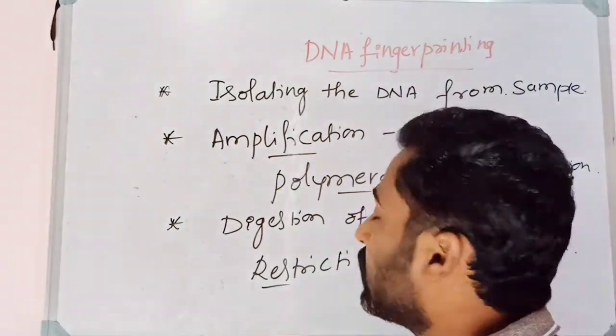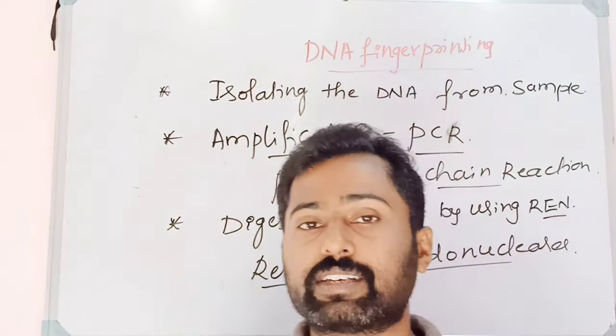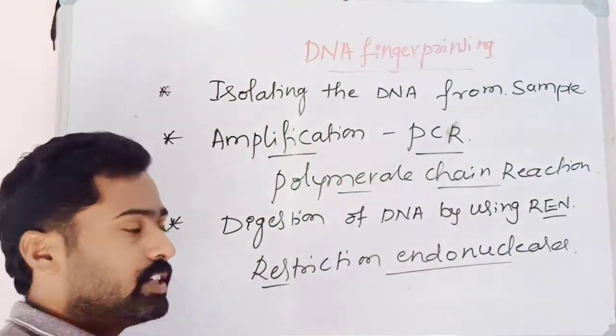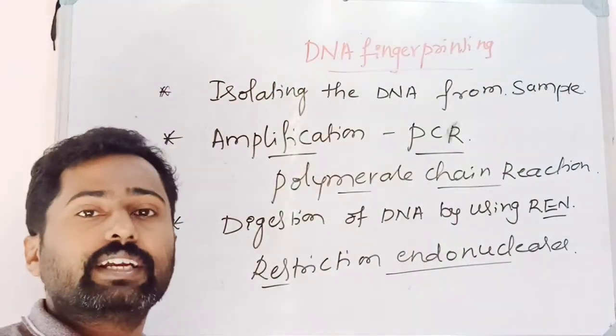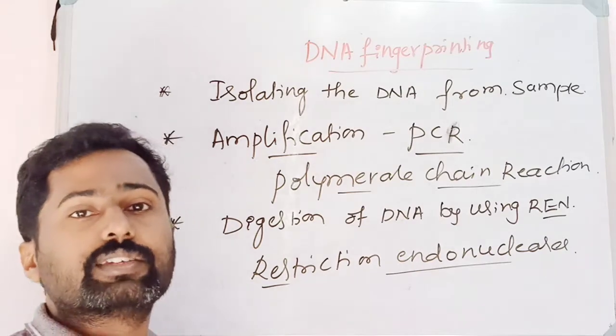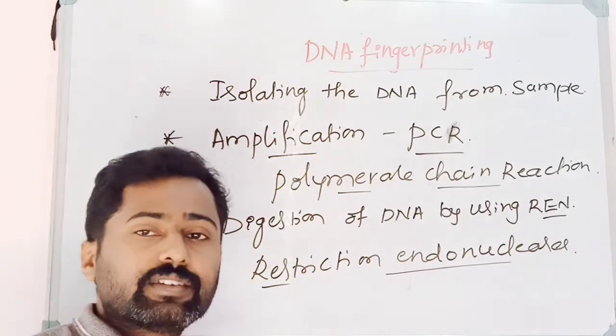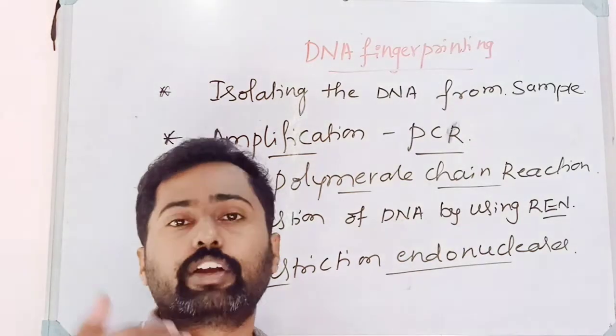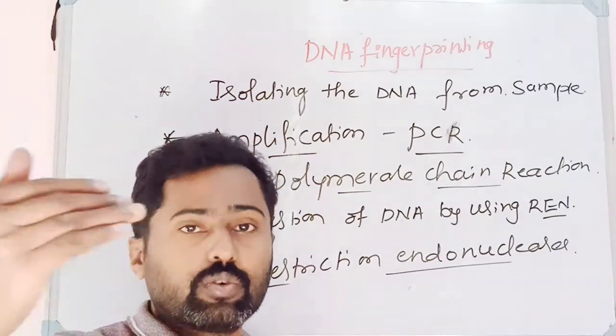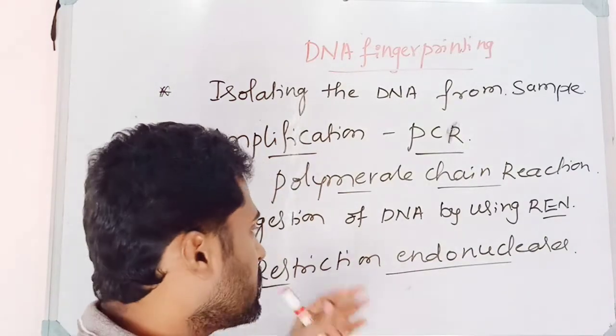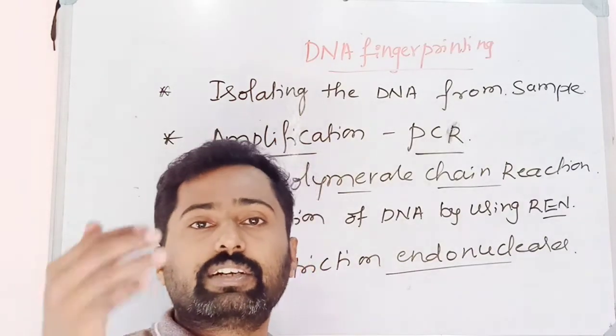You heard about nucleases. What are nucleases? Nucleases are the enzymes which usually cut the DNA. There are two kinds in that. One is exonuclease, another one is endonuclease. Exonucleases are the enzymes which cut the DNA away from the restriction site, it means outside the site, whereas endonucleases are the enzymes which cut the DNA within the site.